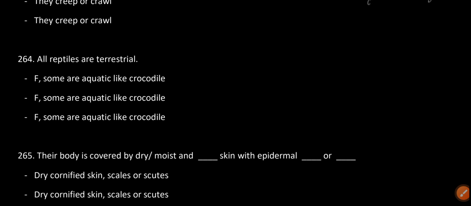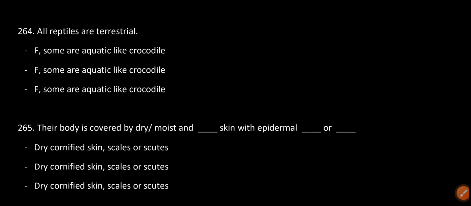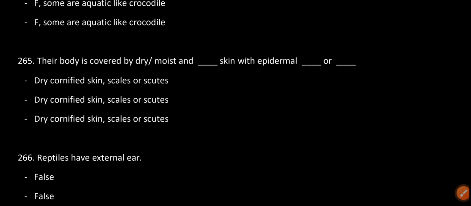All reptiles are terrestrial. False. Some are aquatic like crocodile. Their body is covered by dry or moist and dash skin with epidermal or dash. Dry cornified skin, scales or scutes.